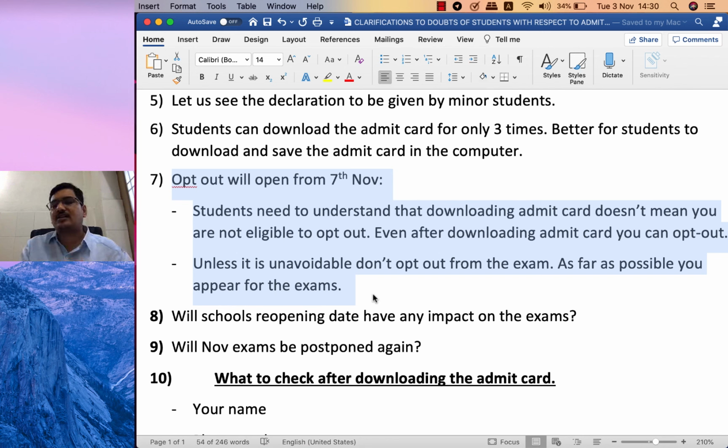Students need to understand that downloading the admit card does not mean you are not eligible to opt out. Even if you download the admit card, later on you can opt out. Several students are in a dilemma: if I once download the admit card, I will not be able to opt out. No, there is no such condition. Unless it is unavoidable, don't opt out of the exam. Try your level best sincerely to appear for the exam.